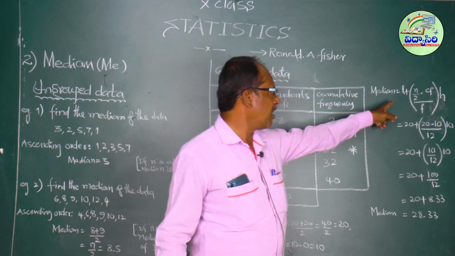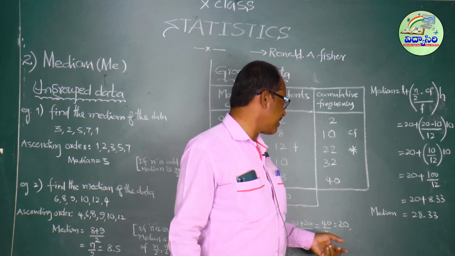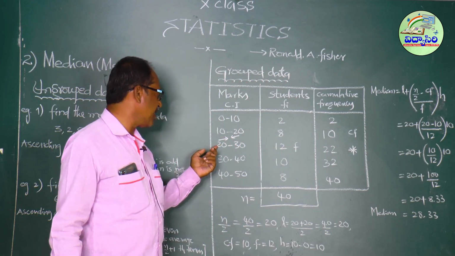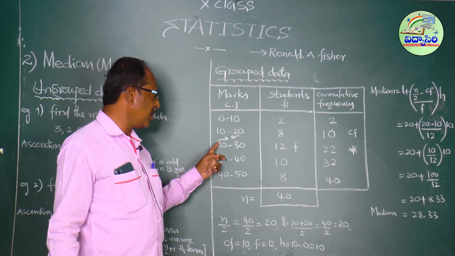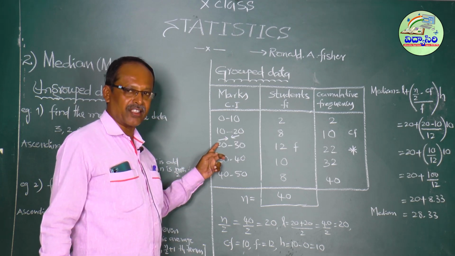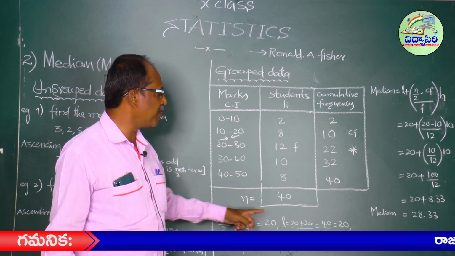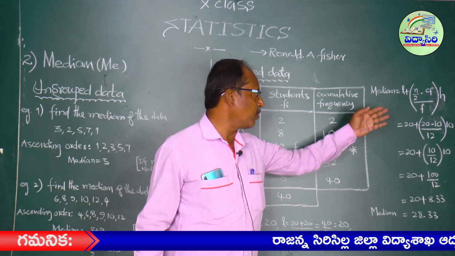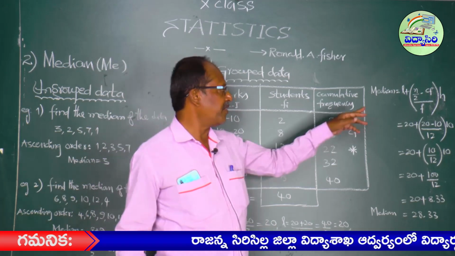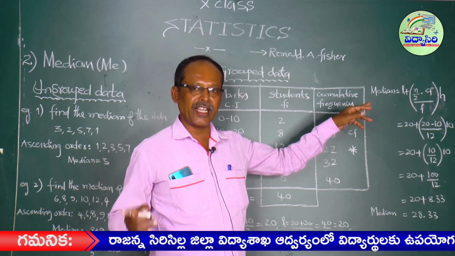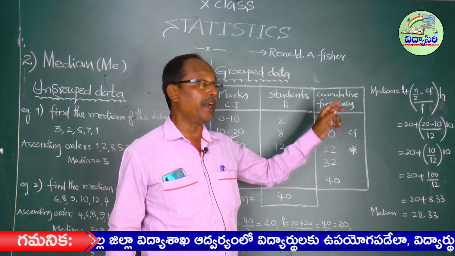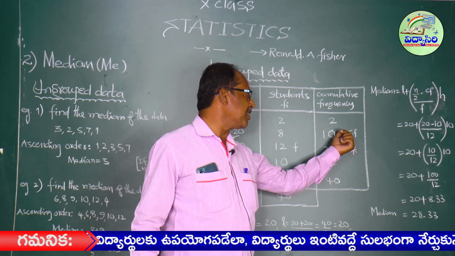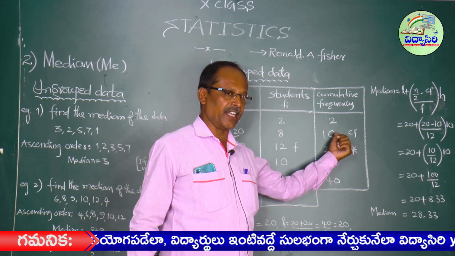Now L, the lower boundary of the median class. This is the median class. Lower boundary 20, or 20 plus 20 by 2, the average of the boundaries, 40 by 2, that is 20. Next, n by 2 already came. CF, the preceding cumulative frequency of the median class, is 10.